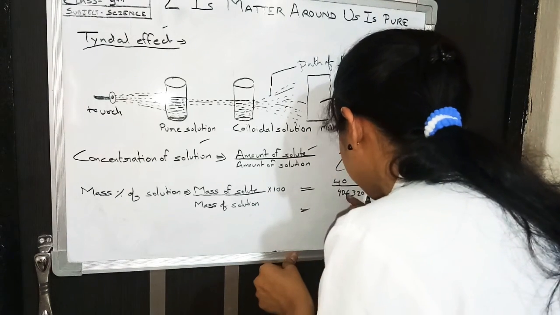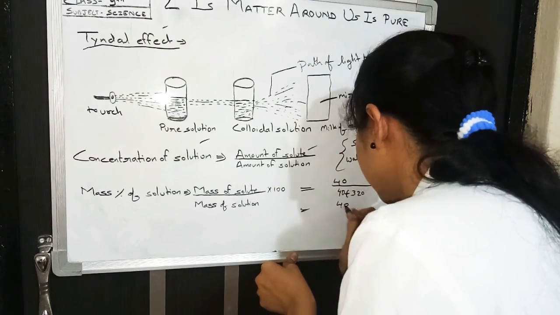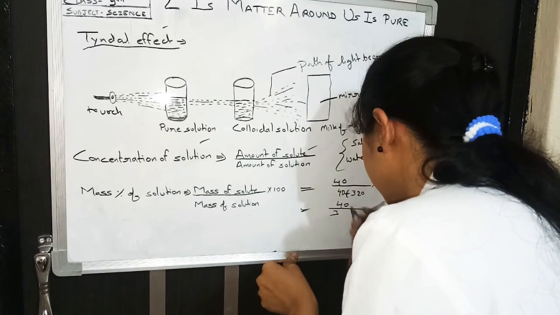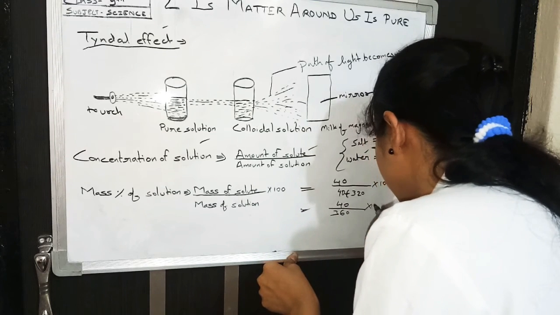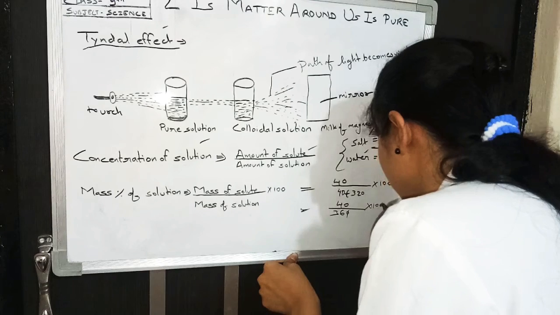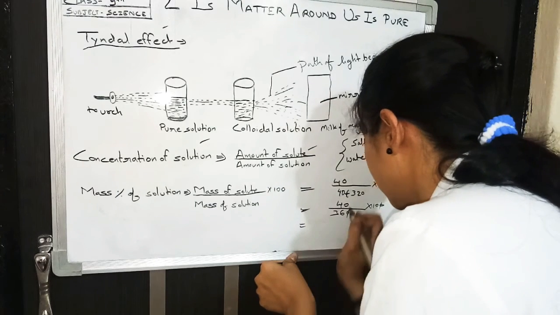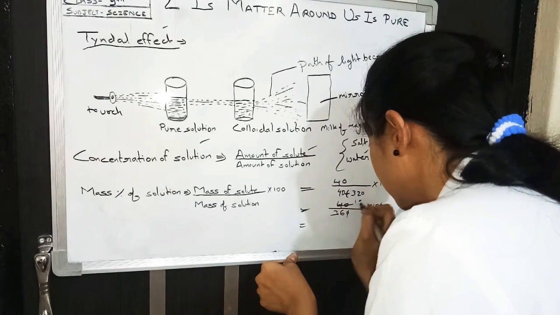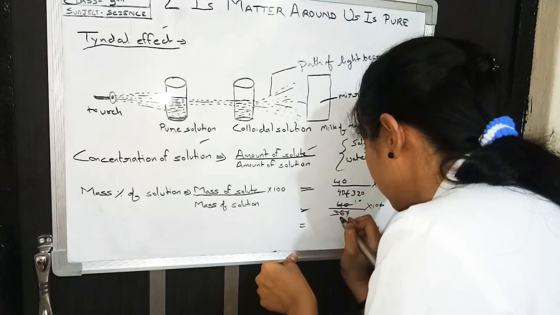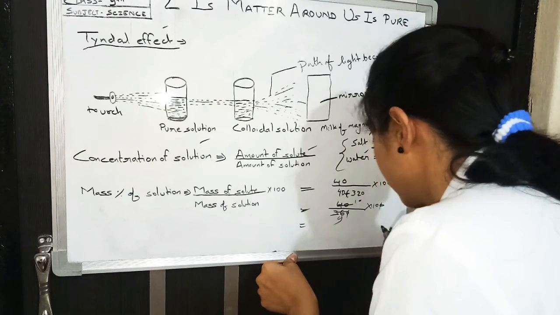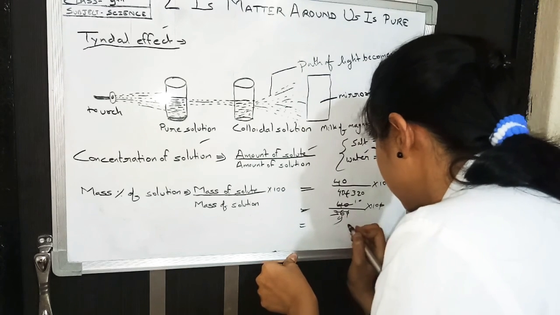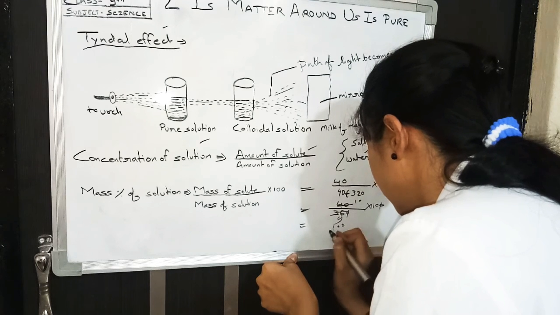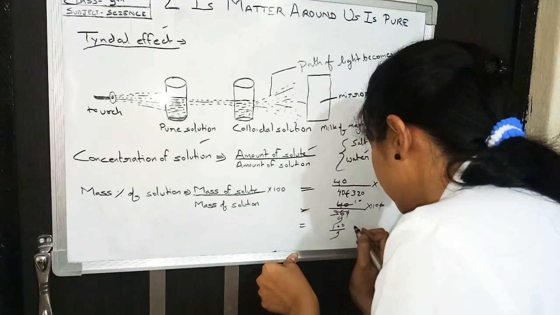We can calculate it like this. 400 by 360, which is 100 by 9.